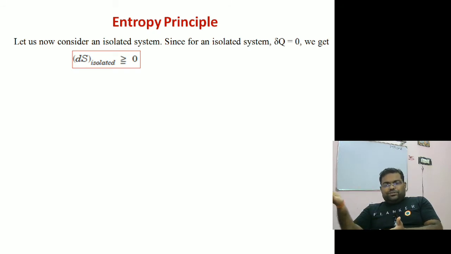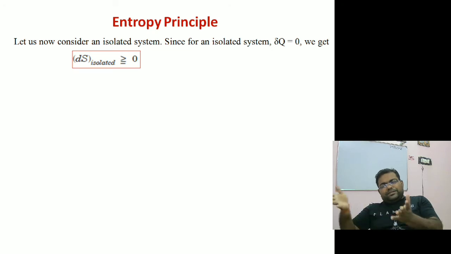Entropy change will be 0, right? So in general, we can say for an isolated system, the change in entropy will be greater than or equal to 0, right? This is the general statement. So we can say the entropy of an isolated system will keep on increasing. It remains the same only in the case when all processes are reversible.